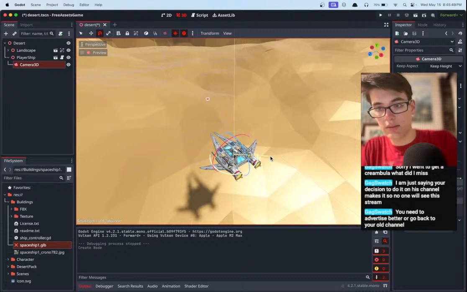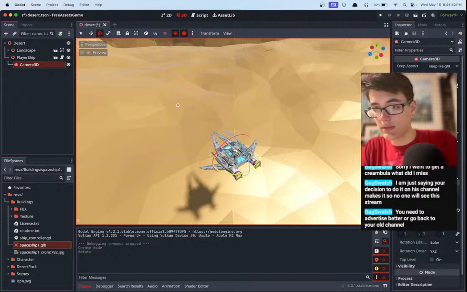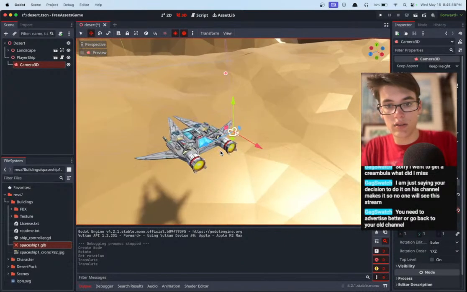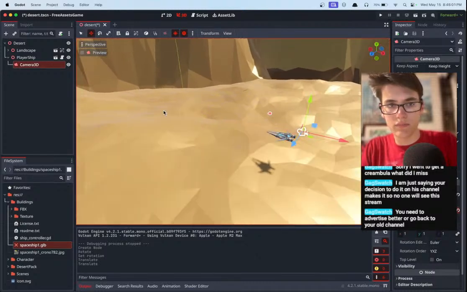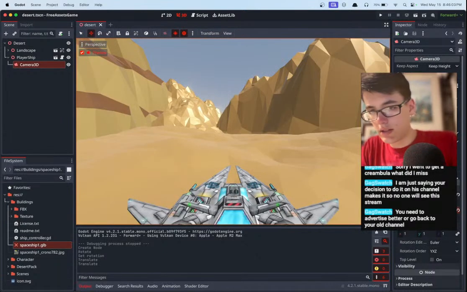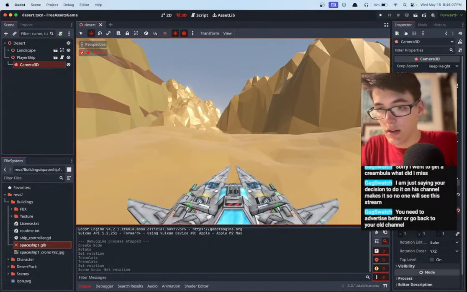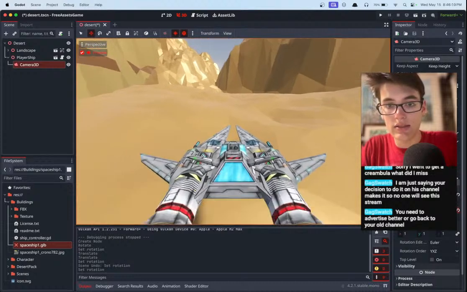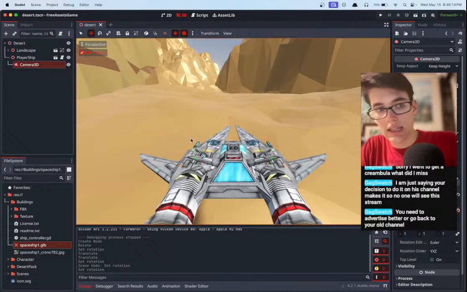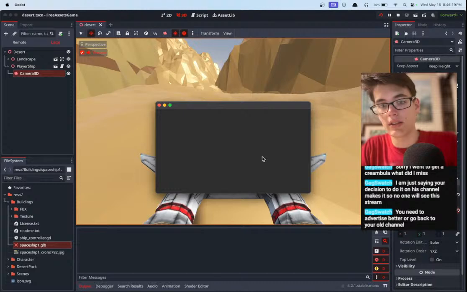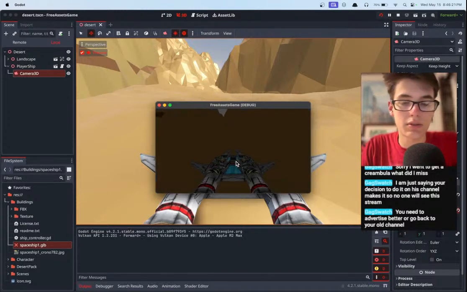If we rotate it 90 degrees around this and pull it back up, then preview it, okay, it's a little better. The 90 there is fine, but if we decrease it on the X a little, we look at our ship a little more, and yeah, that looks okay for now. I mean, it looks terrible, but it'll have to do for now, just so we can see what's going on.